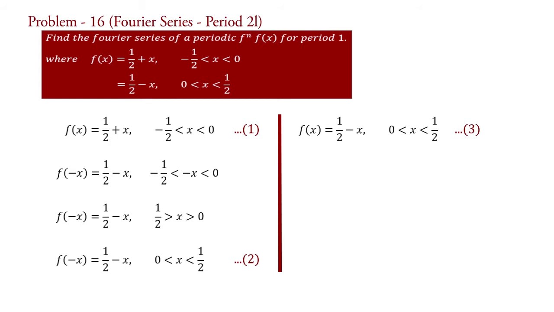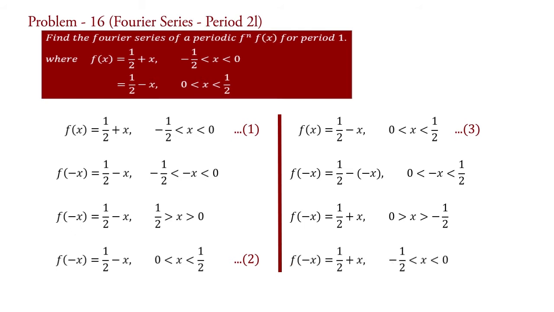Now, f of x equal to 1 half minus x for 0 less than x less than 1 half, say equation 3. Take x equal to minus x. Therefore, f of minus x equal to 1 half minus minus x for 0 less than minus x less than 1 half. Rewrite the interval by changing the signs of all quantities and signs of inequality. Therefore, f of minus x equal to 1 half plus x for 0 greater than x greater than minus 1 half. Rewrite the interval in inverse order. Therefore, f of minus x equal to 1 half plus x for minus 1 half less than x less than 0, say equation 4.